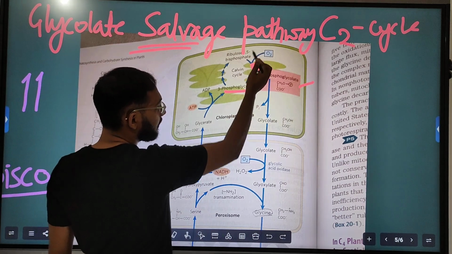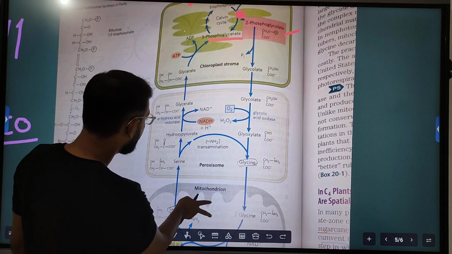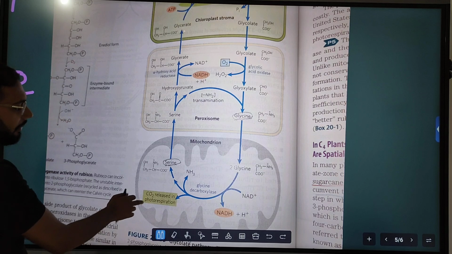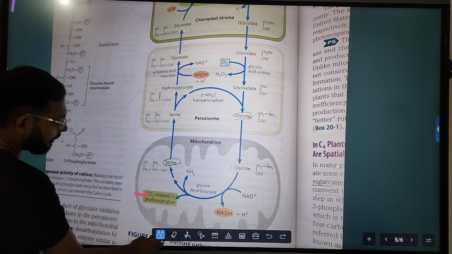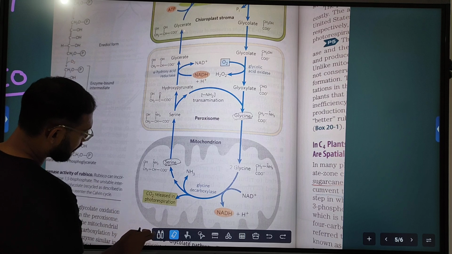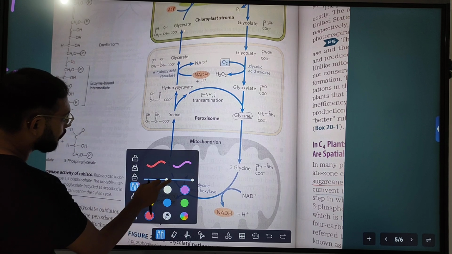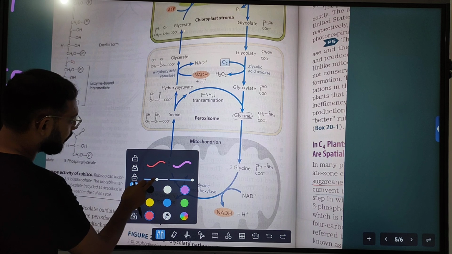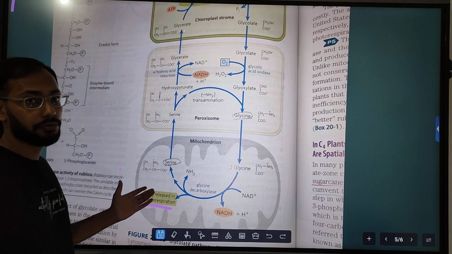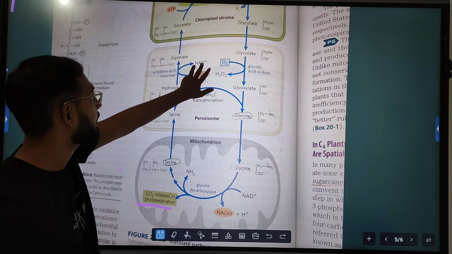The oxygen is being taken and carbon dioxide is released in this cycle. So just because of this homology the term respiration is used, but it's not respiration, it's photorespiration.